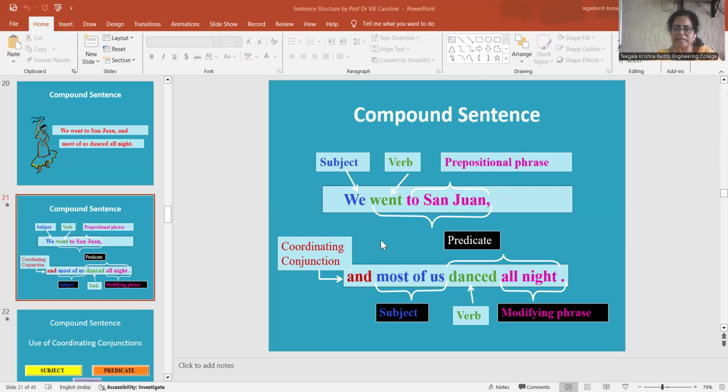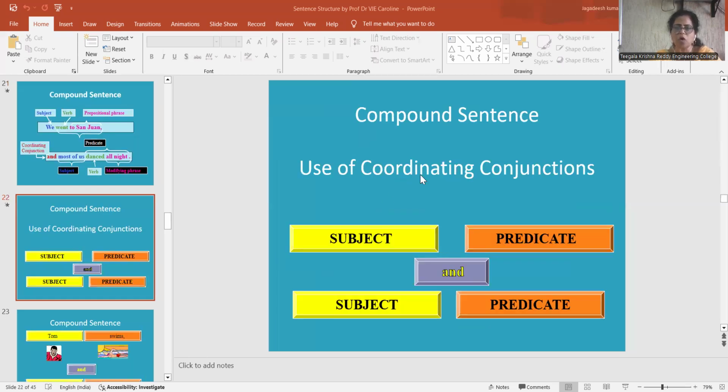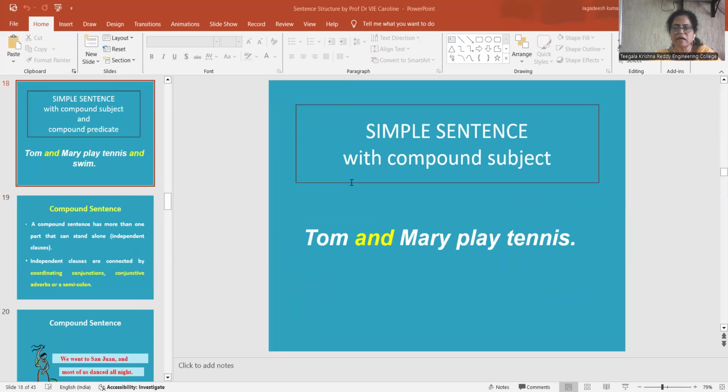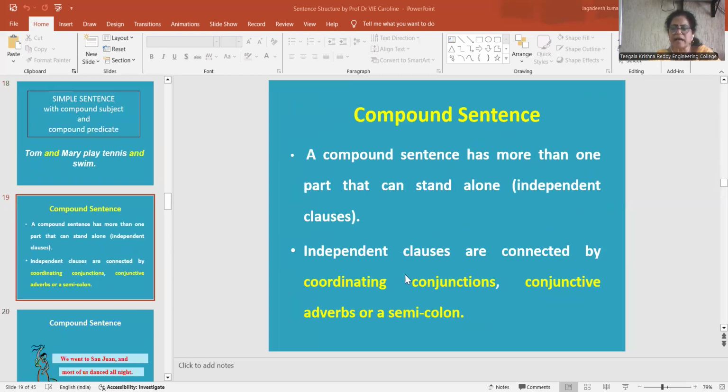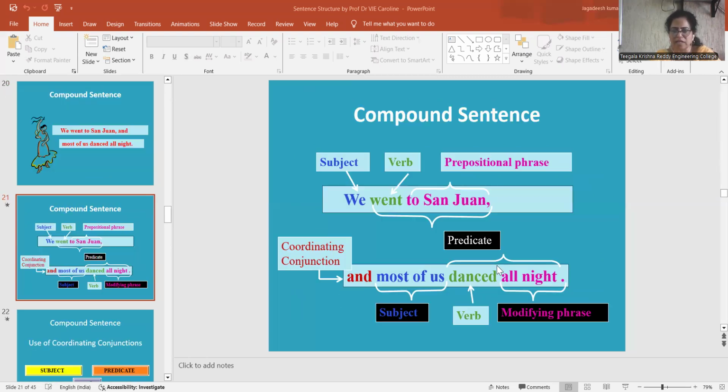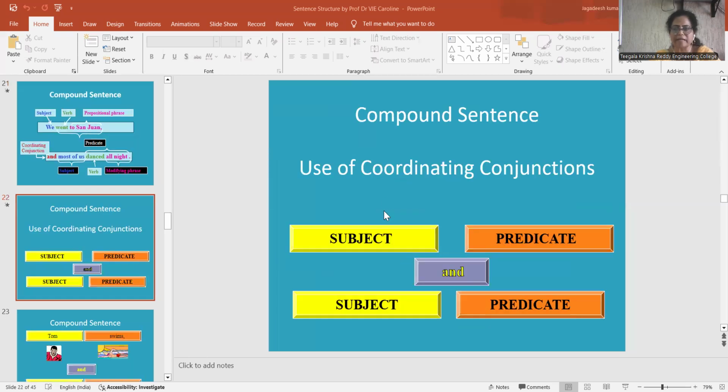I hope you understood with this example, it's clear. So compound sentences mainly use coordinating conjunctions. Here we have two sentences, two independent clauses. They're connected with the conjunctions. So we have learned from the previous example, the compound sentence, they're connected by coordinating conjunctions or conjunctive adverbs or with a semicolon. So these examples I've shown you very clearly. Here you can see subject and predicate, and they are connected with the subject and predicate. That means two subjects.